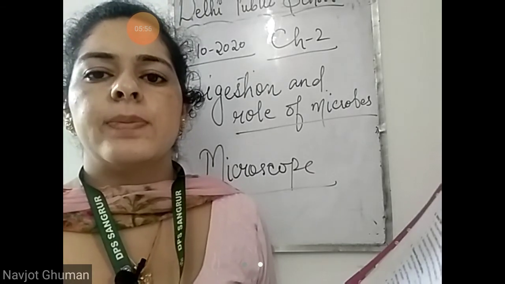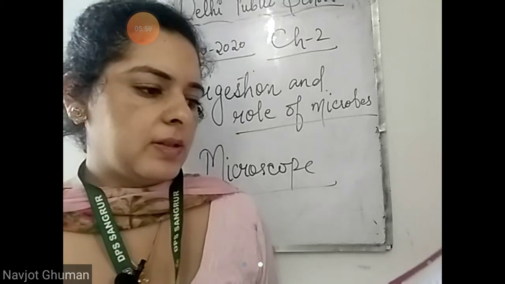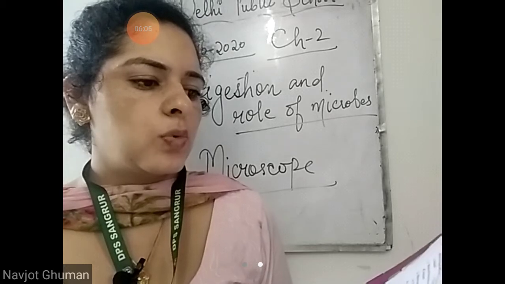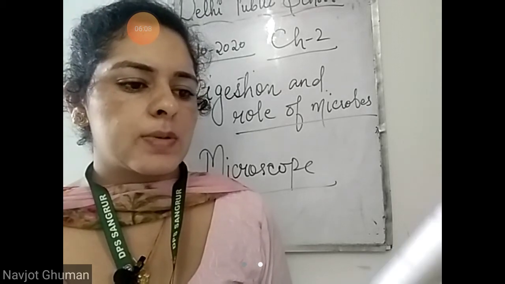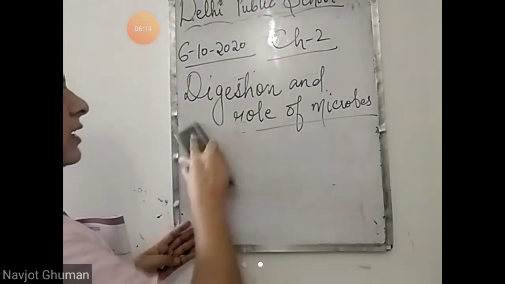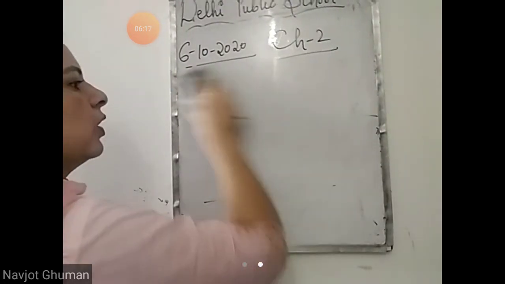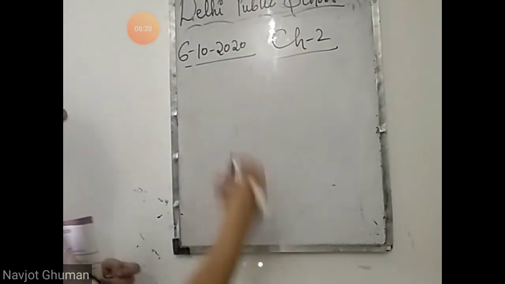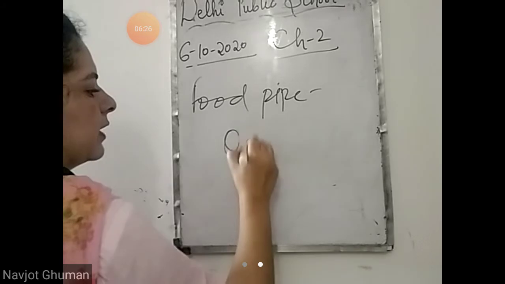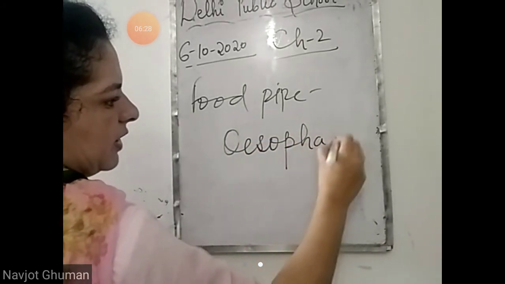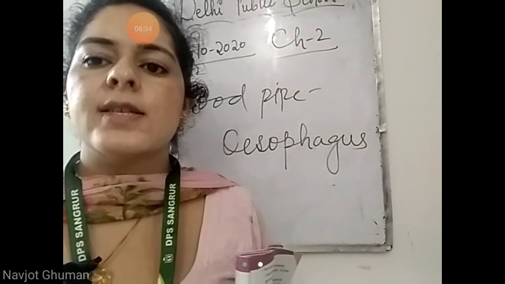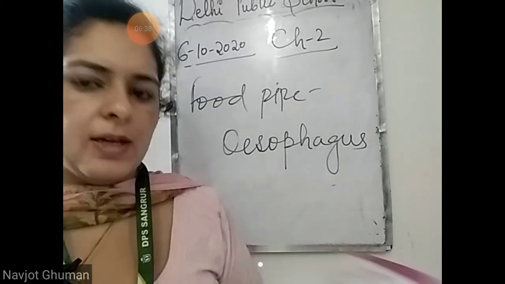Gums hold the teeth in their place, नीचे gums होते हैं हमारे, बीच में teeth होते हैं। We should keep our teeth clean, true। The esophagus holds food that cannot be digested and absorbs water from it, no। Esophagus is the second name of food pipe, food pipe is also called esophagus। Now it doesn't hold food, यहाँ पे food hold तो नहीं होता esophagus में, so it is false। But where food is held and water is absorbed from it, that is the large intestine, so in place of esophagus here it will come large intestine।